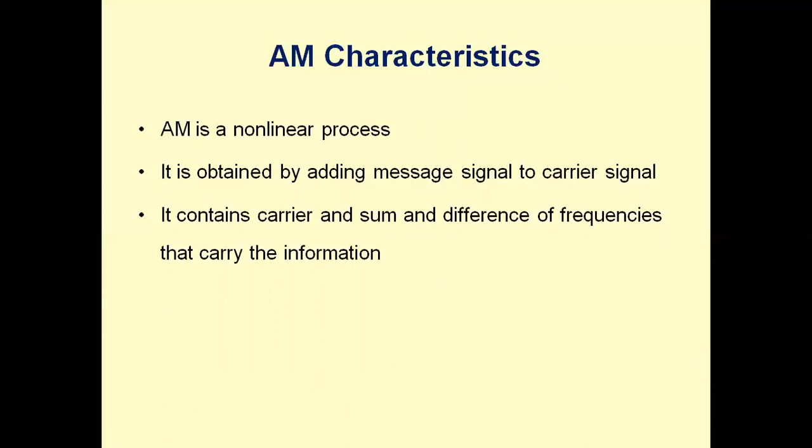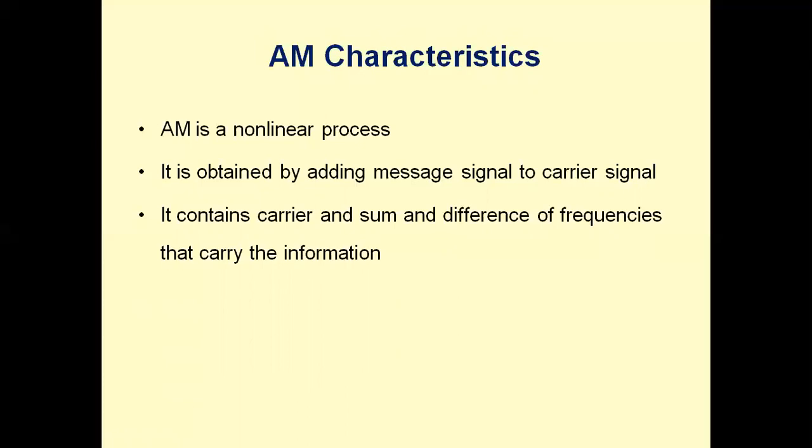It is obtained by adding the message signal to the carrier signal. How do you get the AM waveform? When the message signal is added to the carrier signal, we will be getting the AM waveform. It contains the carrier and the sum and difference of the carrier frequency and message signal frequency. So when the message signal is added to the carrier, we are again getting the carrier signal as an output.